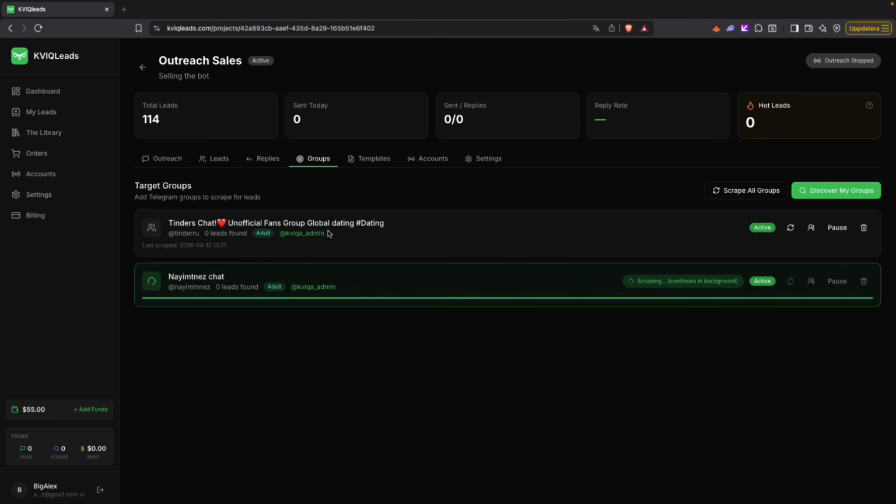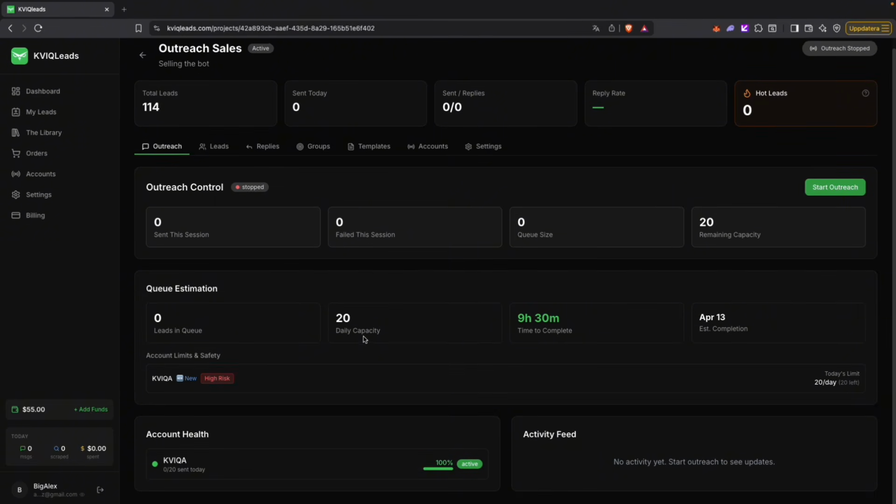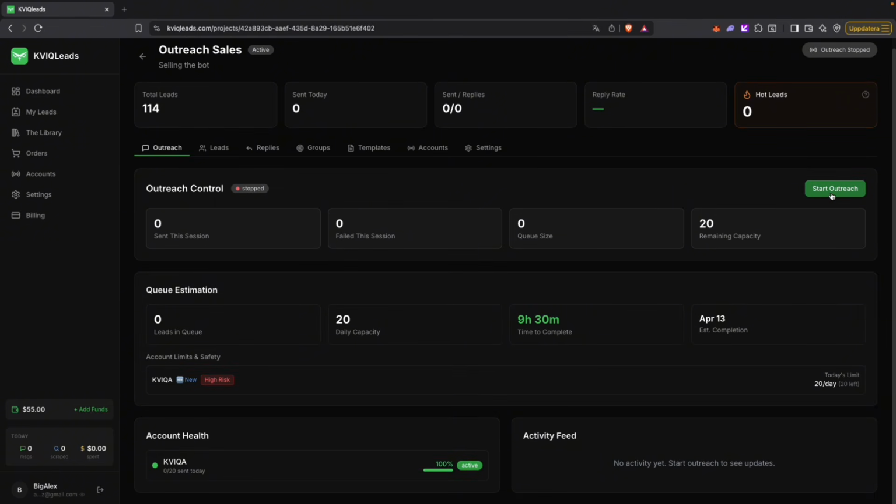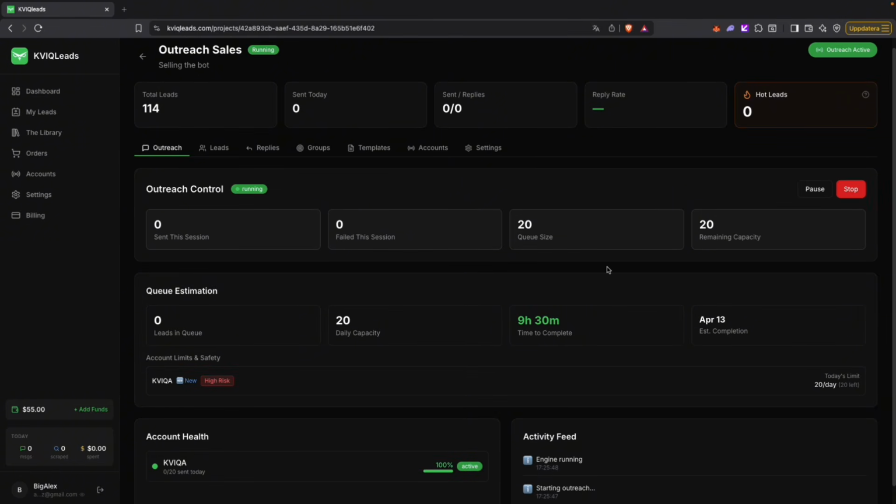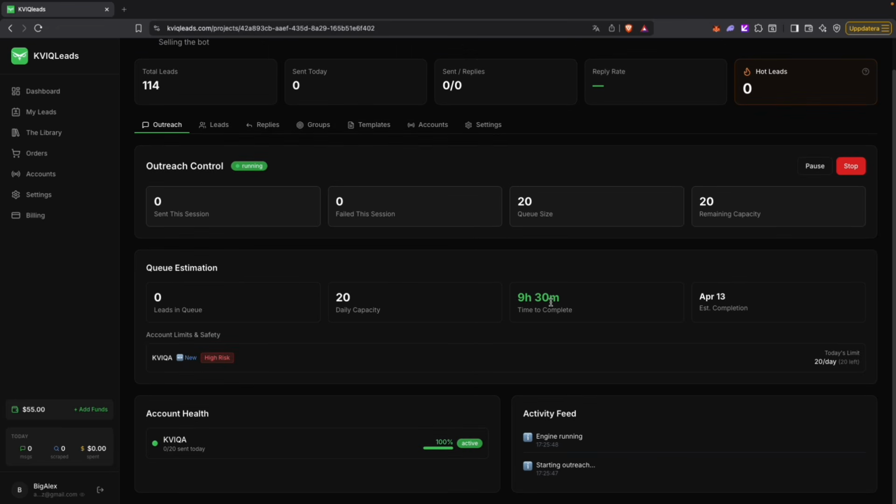So this is nothing. Now we're going to head over here to the outreach, and we will toggle this one to start outreach. Boom, the engine is running, and now it says in 9 hours' time it's going to complete and send out 20 messages for you.